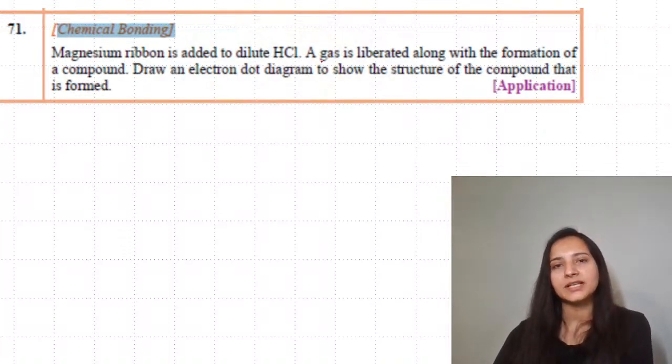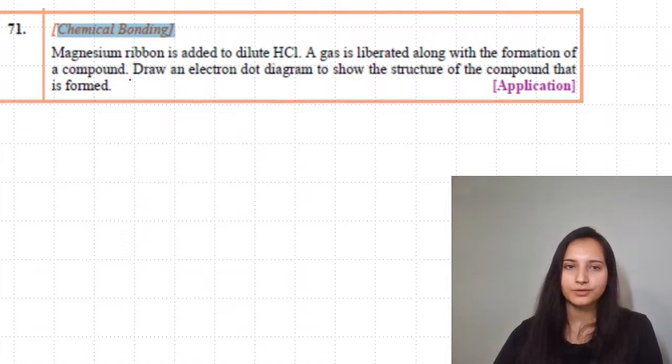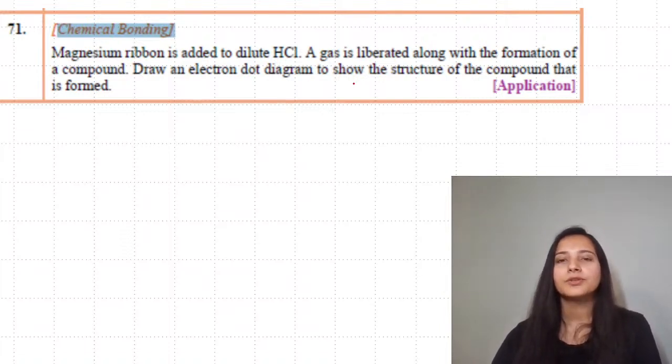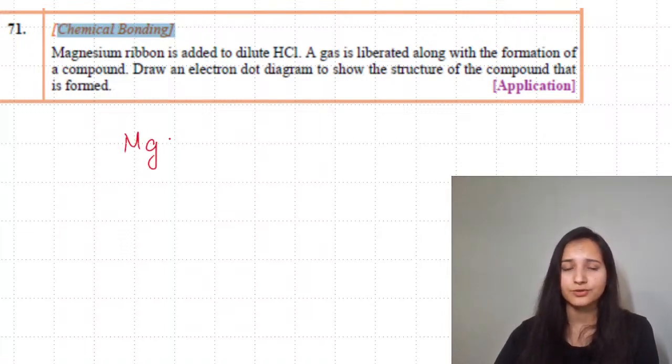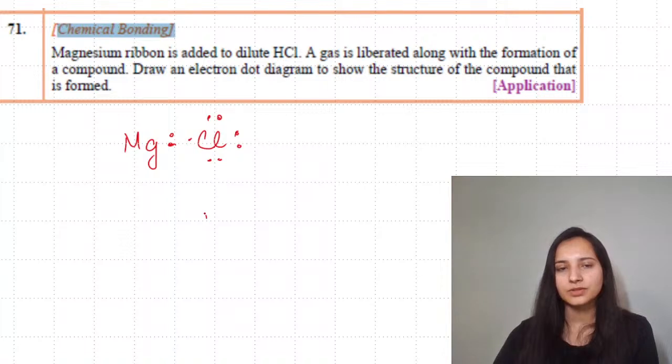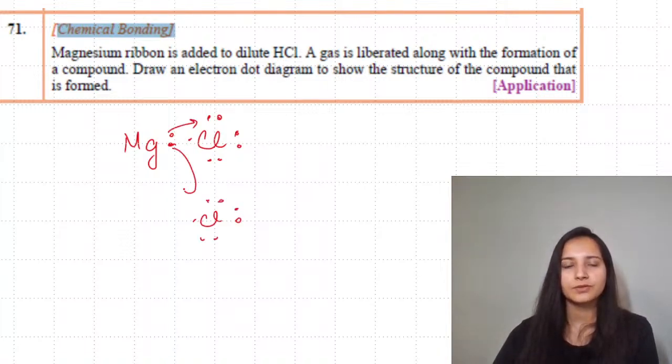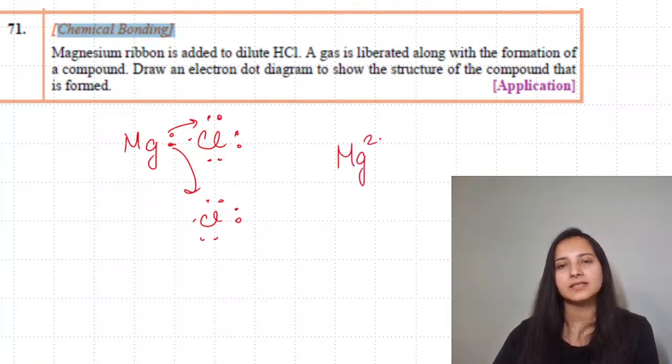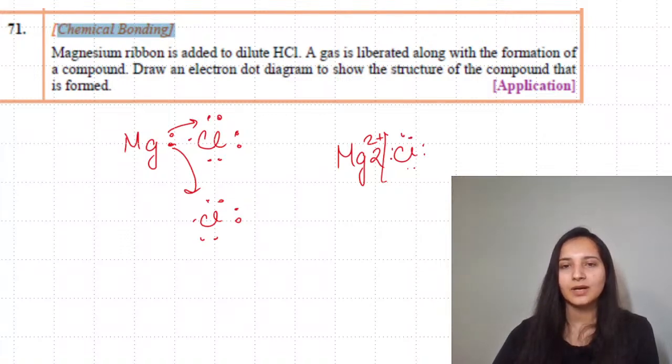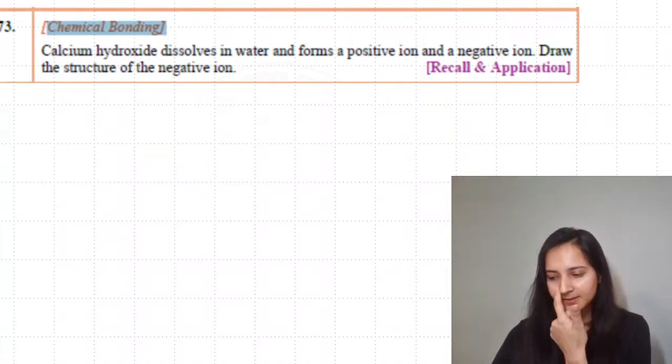Magnesium ribbon is added to HCl, a gas is liberated along with formation of a compound. Draw the electron dot diagram to show the structure of the compound formed. So magnesium chloride structure you will have to show. Magnesium has 2 electrons, chlorine has 7 electrons. So 1 chlorine was not enough. You will be needing 2 chlorine atoms over here. Show the transfer of electrons, and then you will be getting Mg2+ and 2 chloride ions. Do not write the 2 underneath the square bracket. The 2 you will write beside the square bracket.